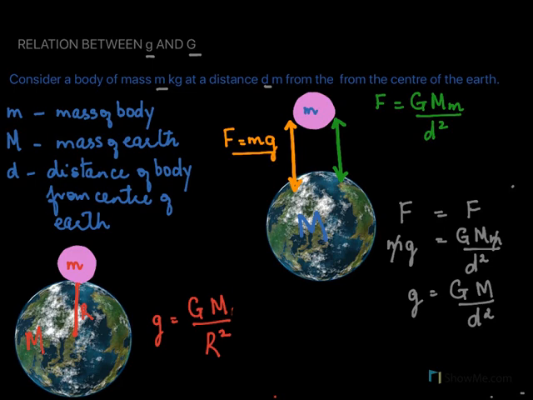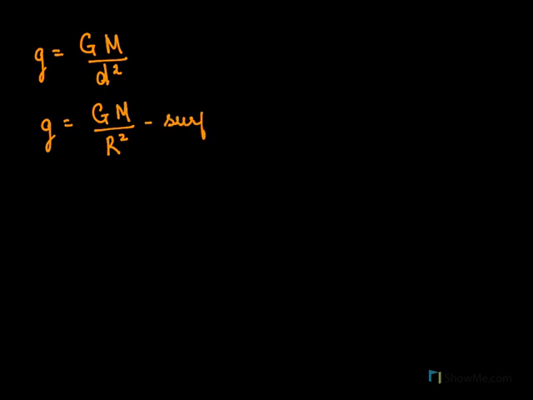Like here, you find out the force with Newton's second law, and you find out the force with the universal law of gravitation, and then you equate both the expressions. So we have seen that the acceleration due to gravity is given by g = GM/d², and if we are close to the surface of the earth, then g will be equal to GM/R², where R is the radius of the earth. This is on the surface of the earth.